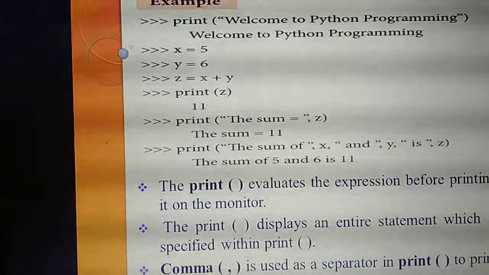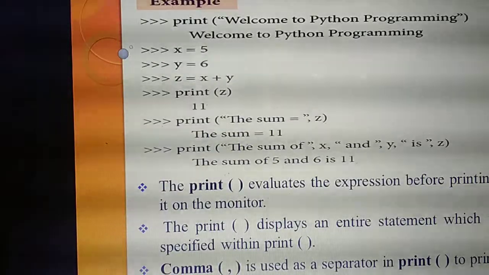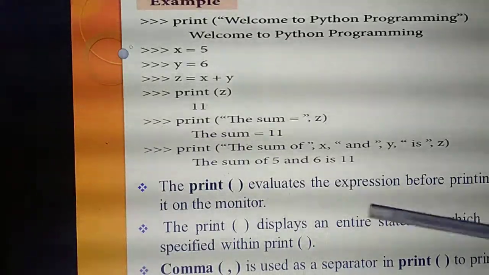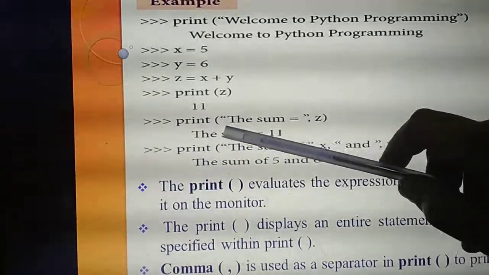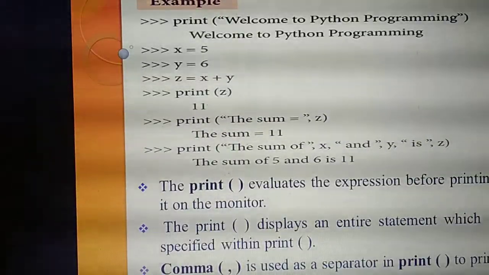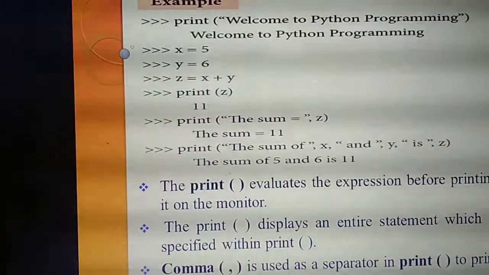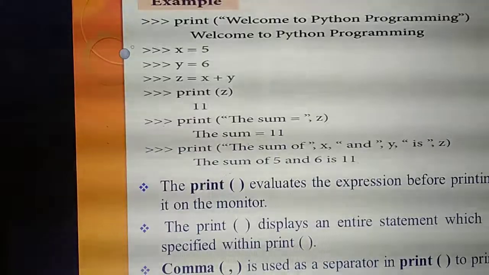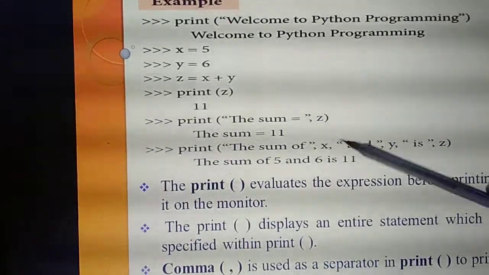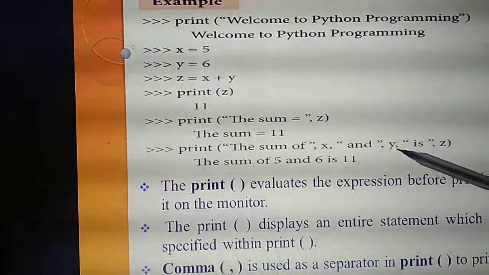So, whatever statement you need to display on the screen, you need to specify in which function? The printf function, between these two brackets.